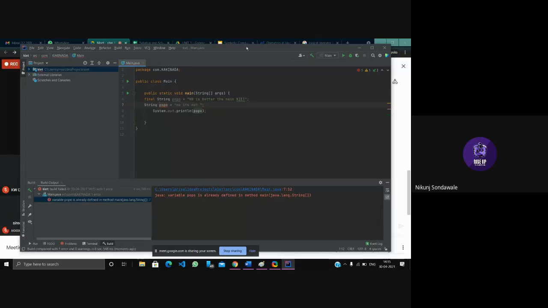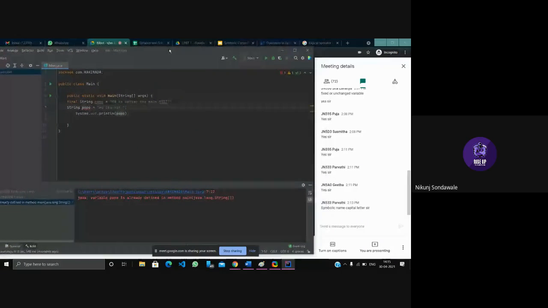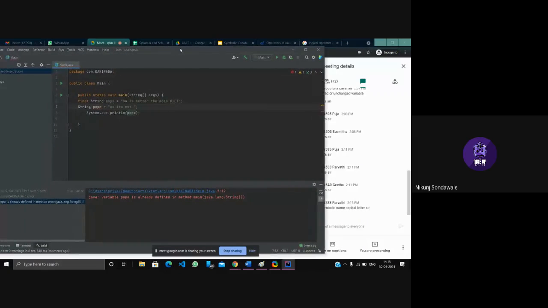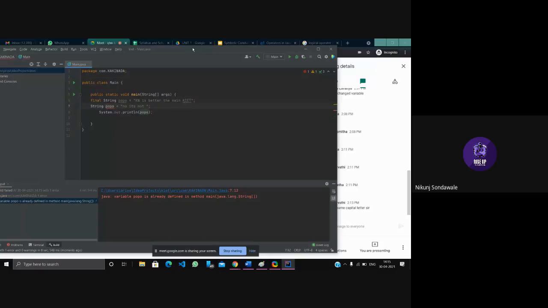So let's go to the basics. What I told you guys is that if we declare a constant with the final keyword, the value of it will remain the same. You cannot change it, right? But what we are doing here in the 7th line is reassigning it with a new value.